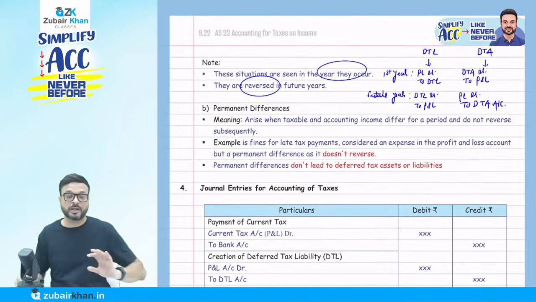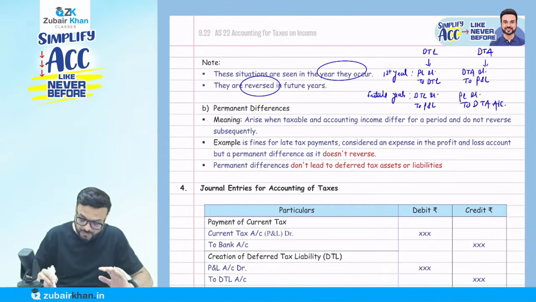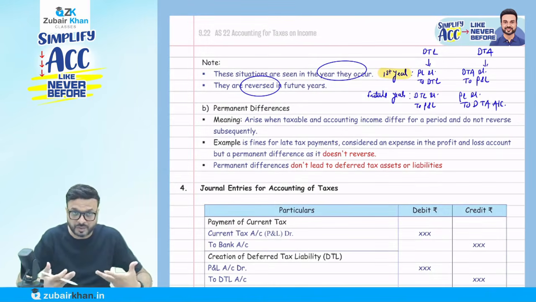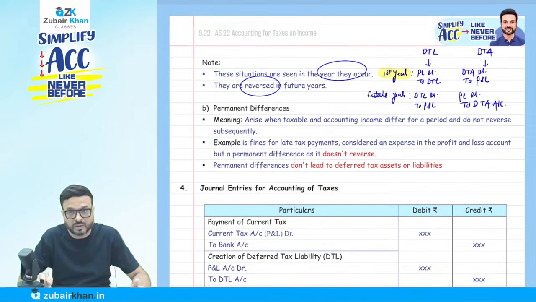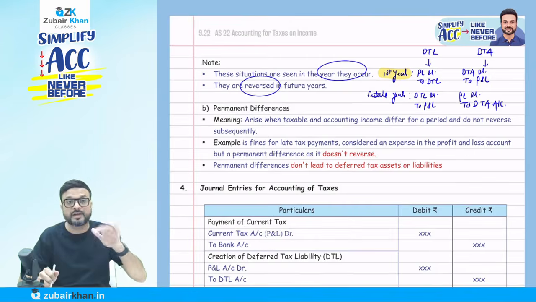Remember this. So when we decide whether it's a deferred tax asset or liability, it is only in the first year. First year means the year in which the difference comes. Later on it will be reversed only. So in the first year you have to decide whether it's a deferred tax asset or liability. Later on it will be just a reversal of the deferred tax that we have created. The first year of the difference, that year.